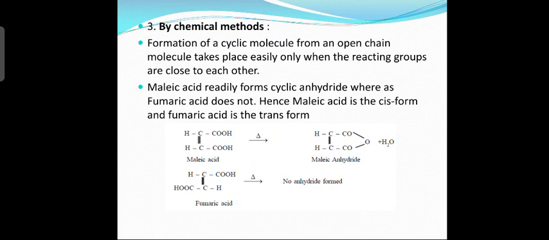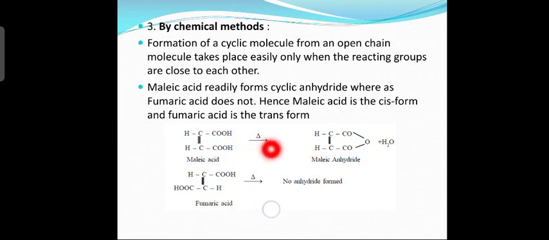Formation of a cyclic molecule from an open chain molecule takes place easily only when the reactive groups are close to each other. You can see the example below, that is malic acid. What is the formula of malic acid? CH-COOH double bond CH-COOH, that is malic acid. In malic acid, you can see two carboxyl groups are on the same side of the carbon-carbon double bond, right.